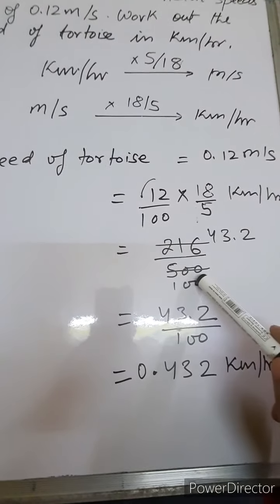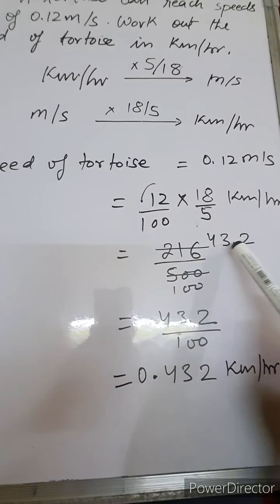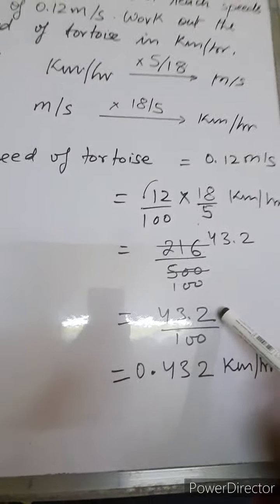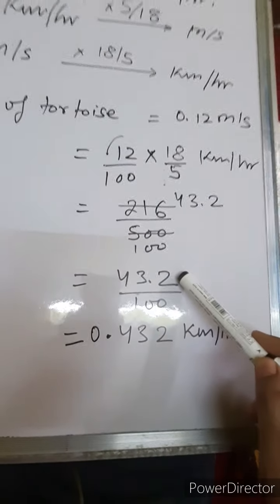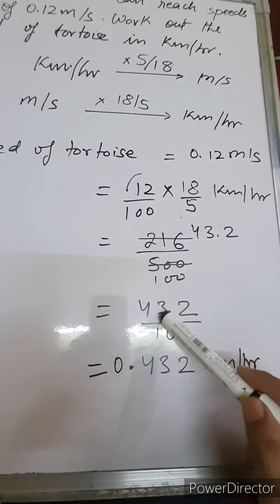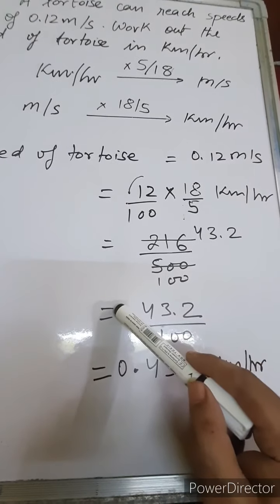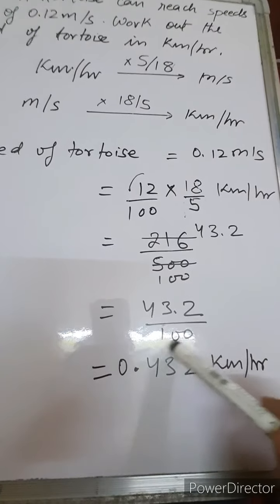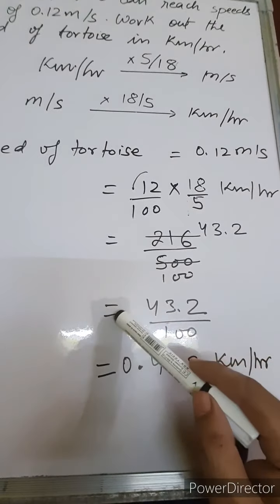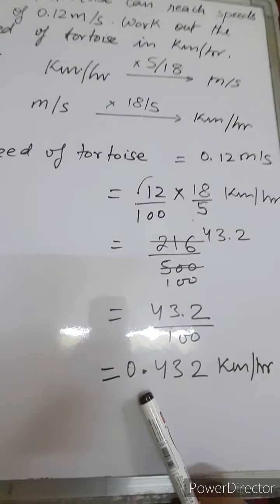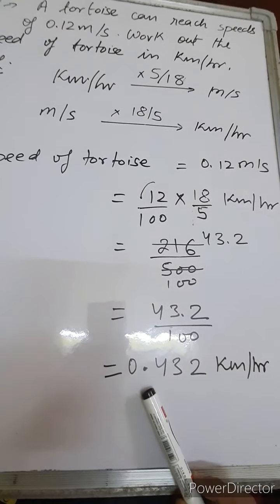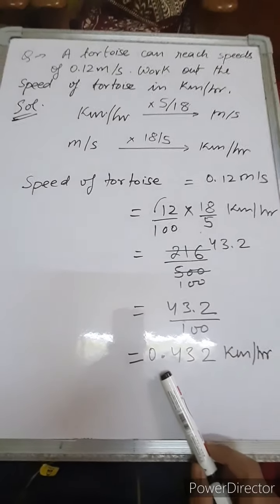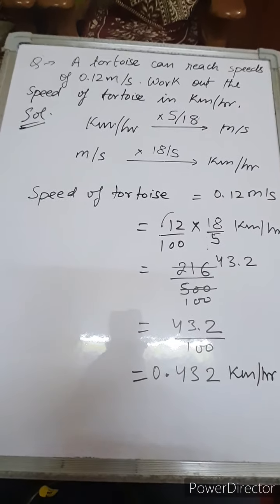Now cancel it out by 5, and we get 43.2 in the numerator and 100 in the denominator. So 43.2 upon 100. When we shift the decimal to the left by 2 places, because we have to divide by 100, the answer will be 0.432 kilometer per hour. Right, children? Understood? Note down, please.